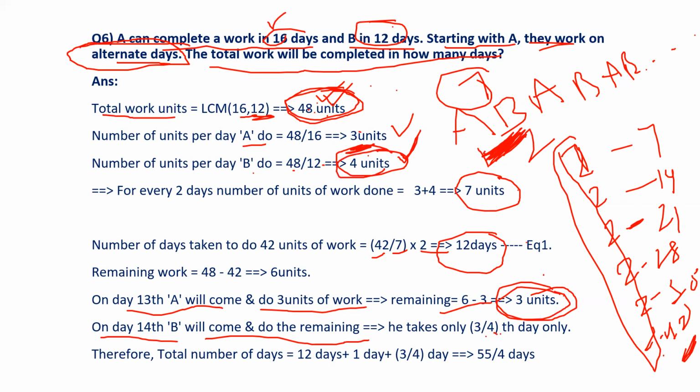So how many days in total? 12 days were taken, plus on the 13th day A completed 3 units of work, and on the 14th day the remaining 3 units were done by B. So the total days is 12 plus 1 plus 3 by 4, which is 55 by 4 days to complete the entire work if they worked on alternate days.